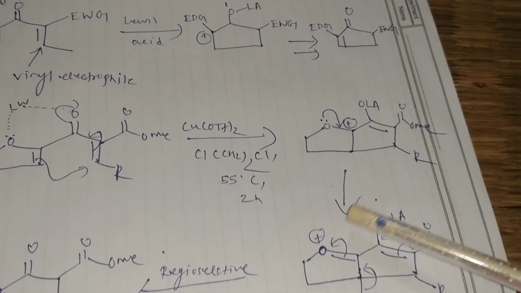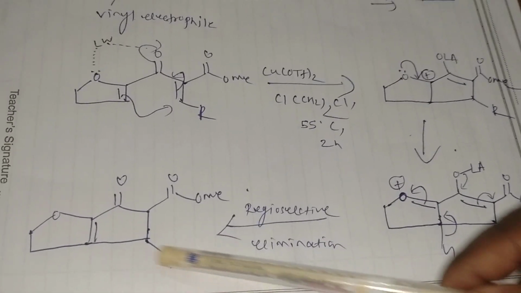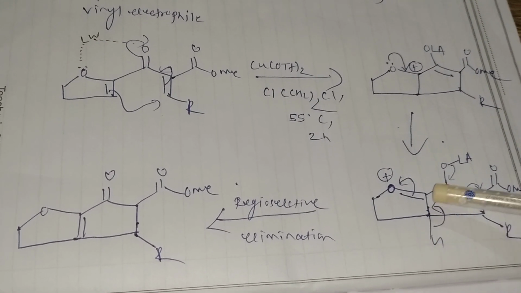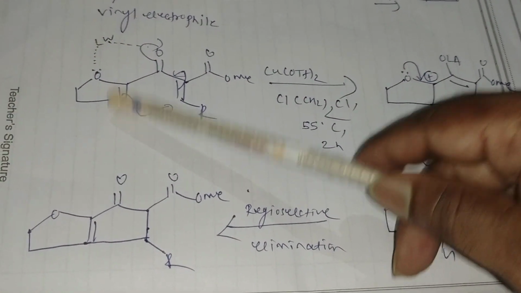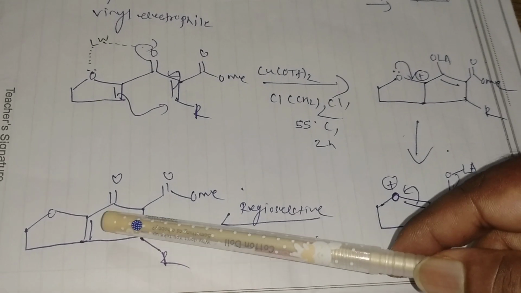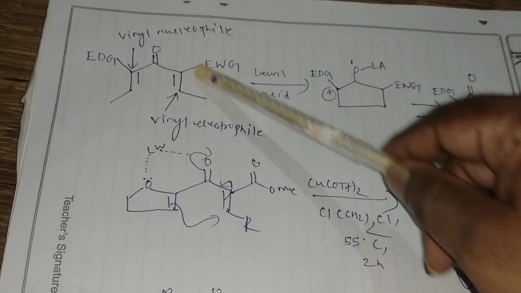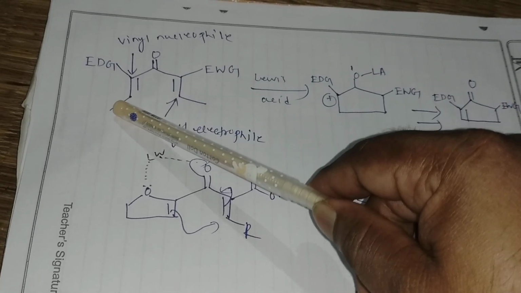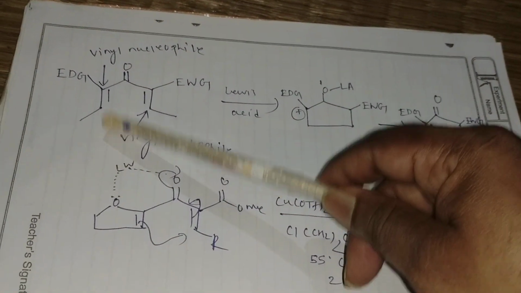So the reaction will take place, and according to the mechanism the double bond will be formed. Finally the double bond will form at that side, and the elimination will be a regioselective elimination. That side takes place because here the electron donating group oxygen is present on the left side, so the double bond will form at the left side. So this is a very important regioselective reaction. That means when an electron withdrawing group is present at that side and an electron donating group is present at that side, the product formed after ring closing will have the double bond at the electron donating side. Here the electron donating side is oxygen.